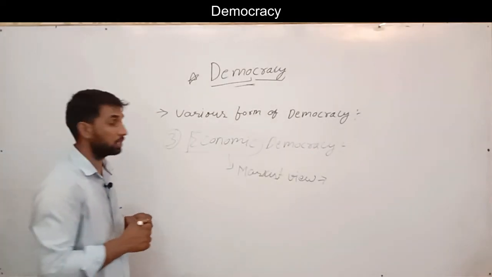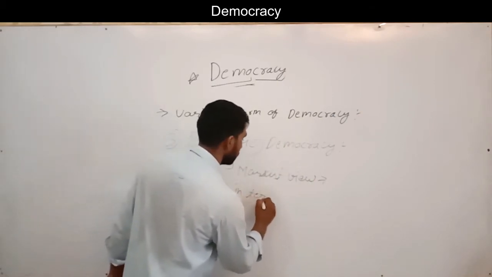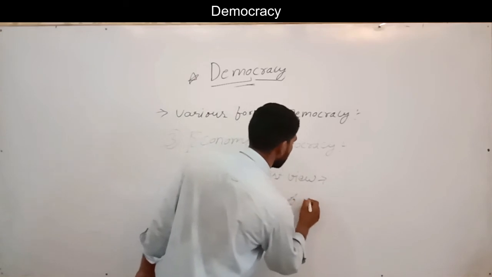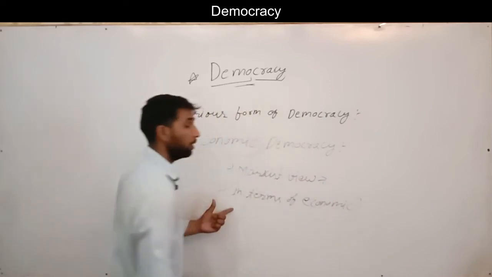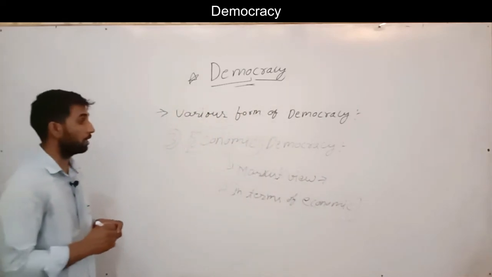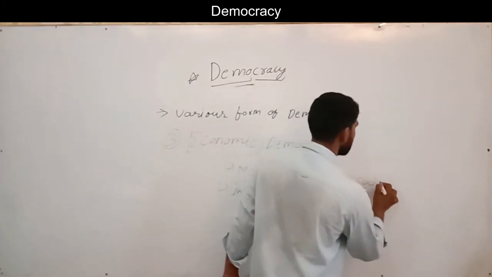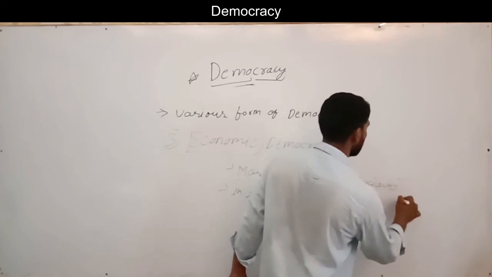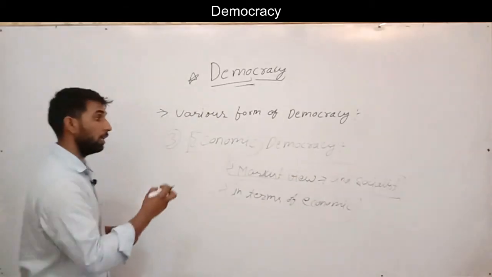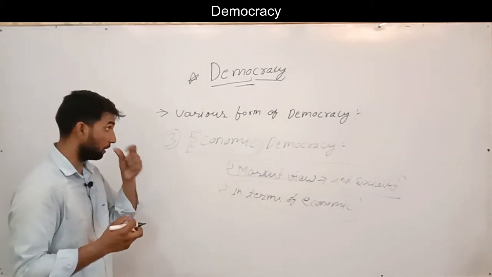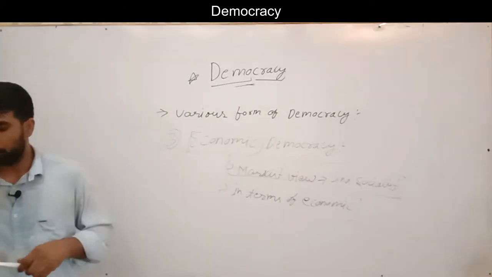So the form of democracy, economic democracy, we define in terms of economics. So at present the socialist and Marxist view presents economic democracy as meaning that every individual has a share in the means of production or in the economy of the country. So it's all about economic democracy.